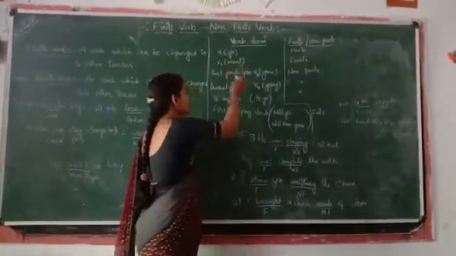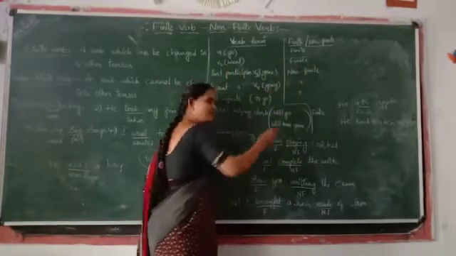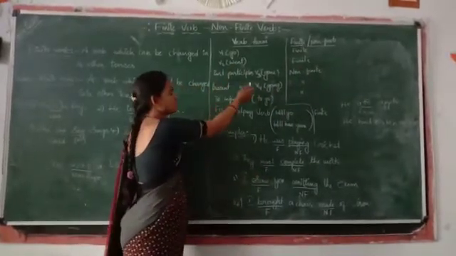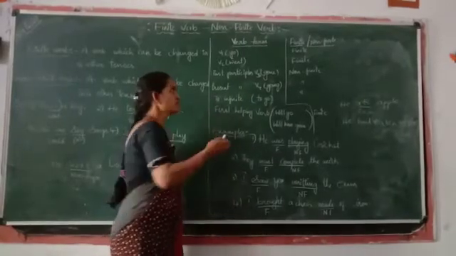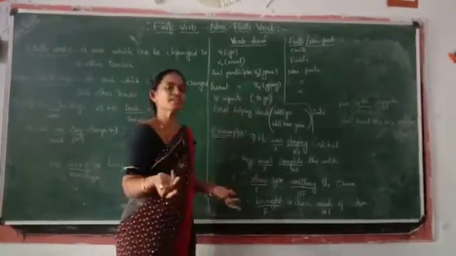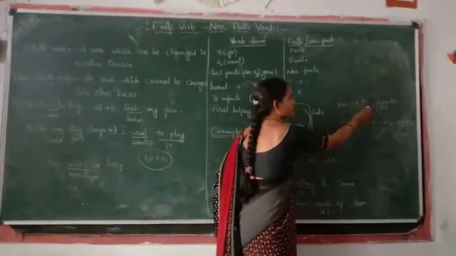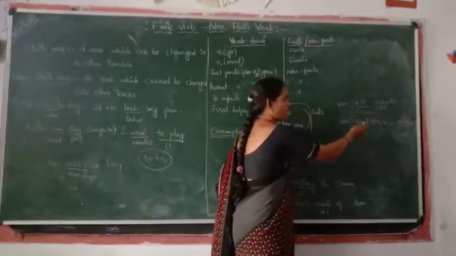So that's why verb 2 forms are also said as finite verbs. So let us go with the next. Past participles means verb 3 forms. Verb 3 forms cannot be changed. See here I gave an example. Verb 2 can be changed into finite verb to verb 3.